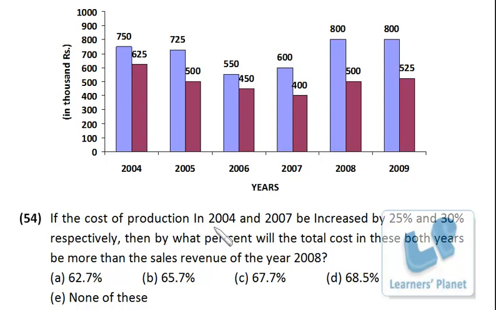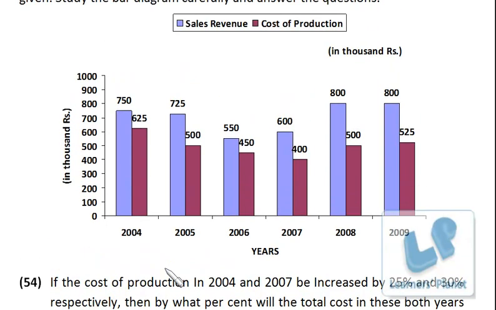If the cost of production in 2004 and 2007 be increased by 25 and 30% respectively, then by what percent will the total cost in these two both years be more than sales revenue of year 2008? Sales revenue in year 2008 is 800, so that we already have over here. The cost of production in 2004 is 625, and it has to be increased by 25%, right? So it will be 625 into 1.25, or we can say 625 into 5 by 4.